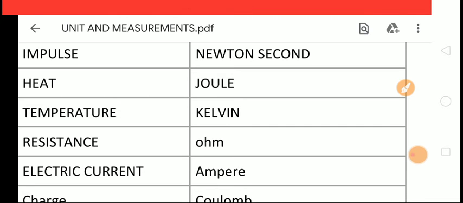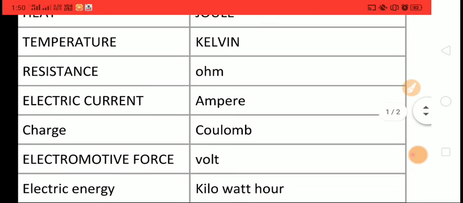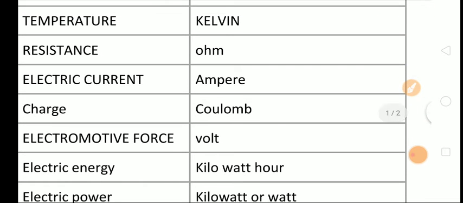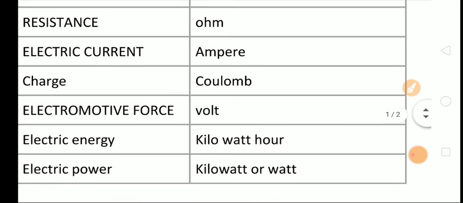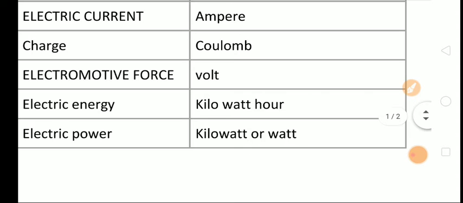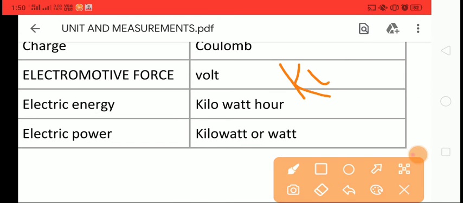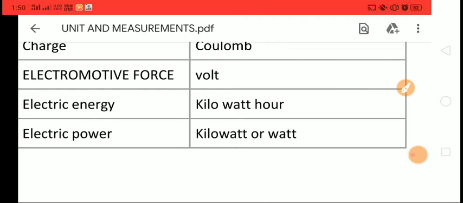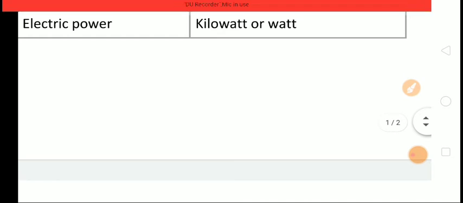Unit of electric current is ampere. Unit of charge is coulomb. Unit of electromotive force is volt. Unit of electric energy, kilowatt hour, kWh. Electric power, kilowatt or simply watt.